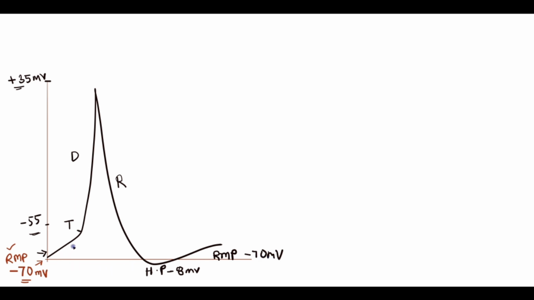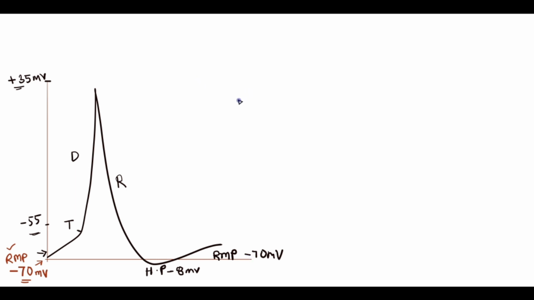That is how the phases of the action potential of an excitable tissue look: threshold, depolarization, repolarization. This entire area is known as the spike potential, then hyperpolarization, and finally the resting membrane potential.